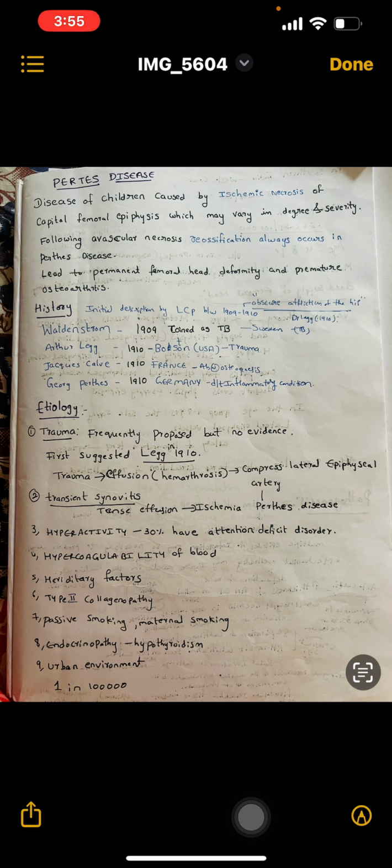Perthes disease. Definition of Perthes disease. It is a disease of children caused by ischemic necrosis of the capital femoral epiphysis, which may vary in degree and severity. Following avascular necrosis, reossification always occurs in Perthes disease. This leads to permanent femoral head deformity and premature osteoarthritis. It is idiopathic and is a self-limiting condition.